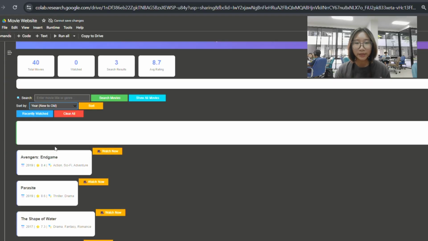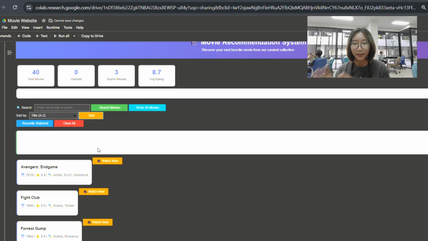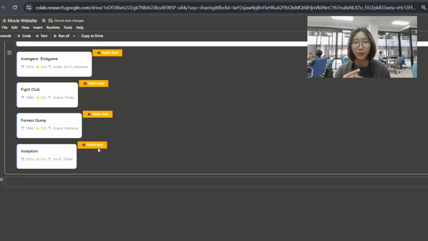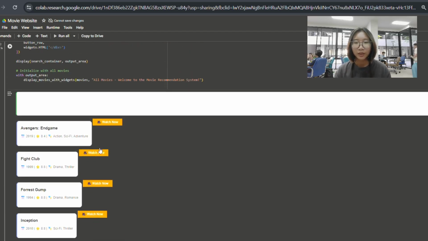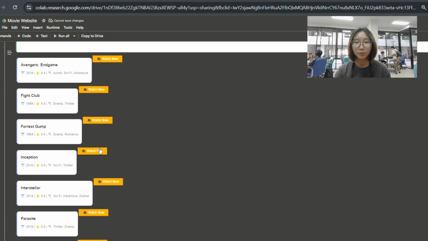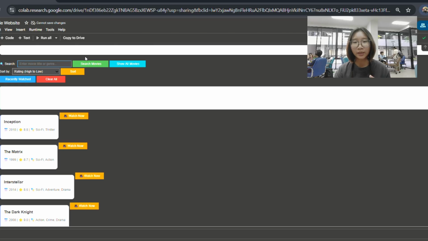If you click sort, the sort function runs and re-renders the sorted movie cards. Next we click watch now, and it updates the stack and display simultaneously. This made the application feel like a mini web application running inside a Jupyter notebook.